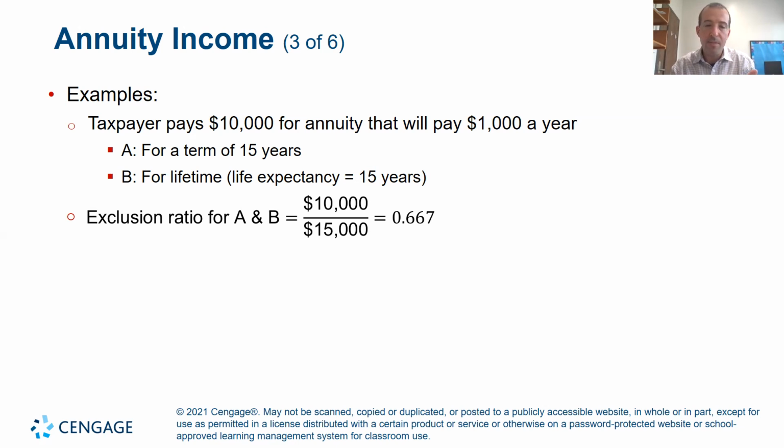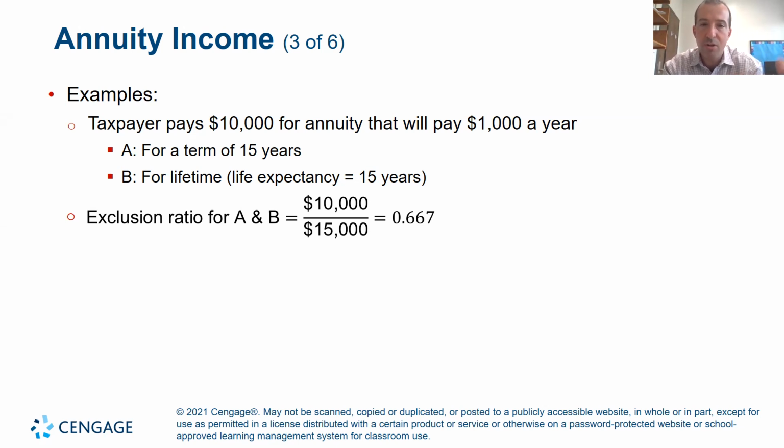So if the person puts in 10 grand, we're going to pay them $1,000 a year and the expected life of the annuity is 15 years, right? Once you have that information, the amount that you invest, the payments that you'll receive and the number of years, you can then compute the exclusion ratio.